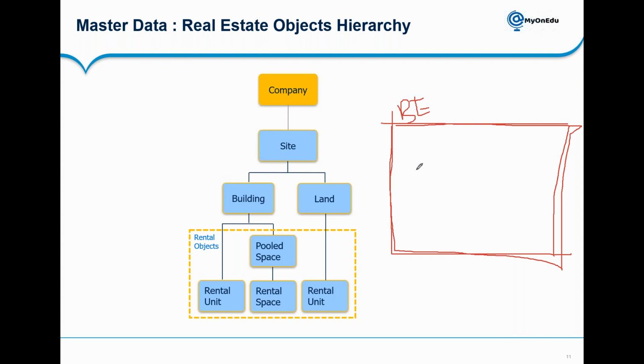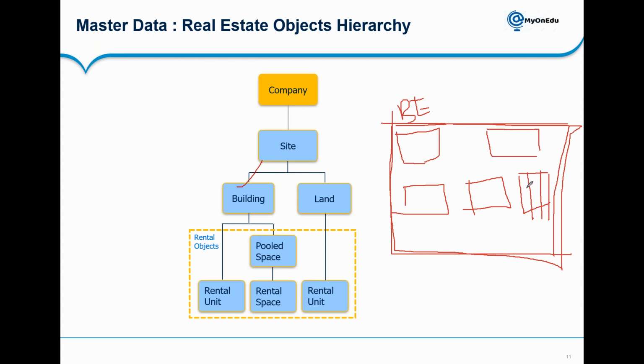And then the next object is the building. Whatever tower is going to be constructed here will become a building. So tower A, tower B, tower C, tower D are all my buildings. And let's say they have some open space which they want to lease out, for example some extra parking space. That will be created as a land here.